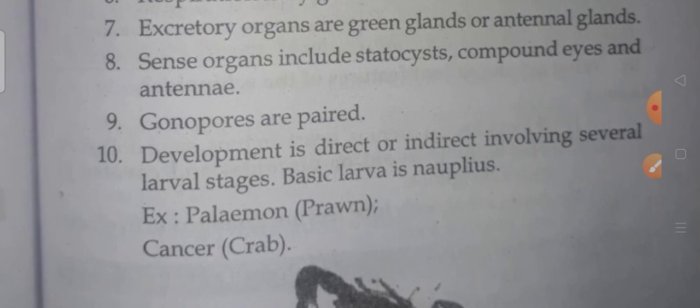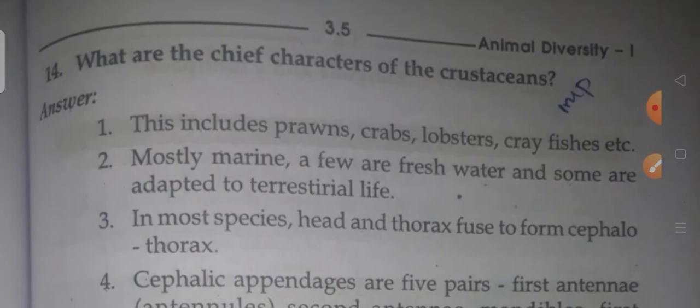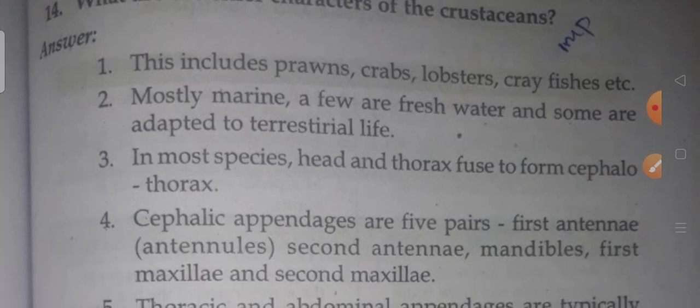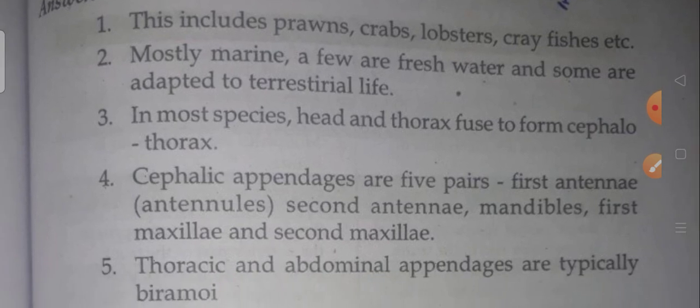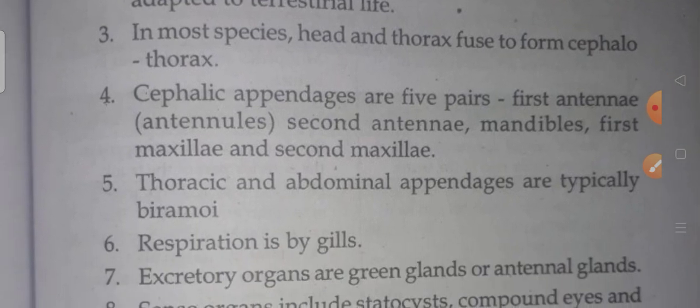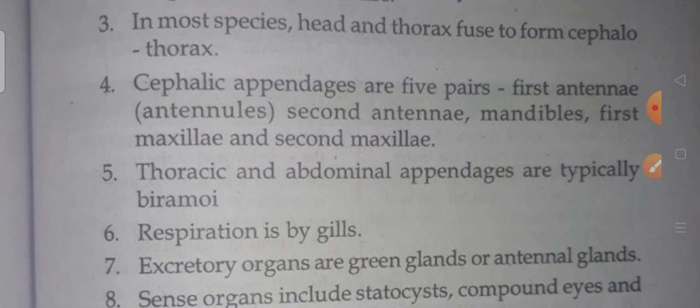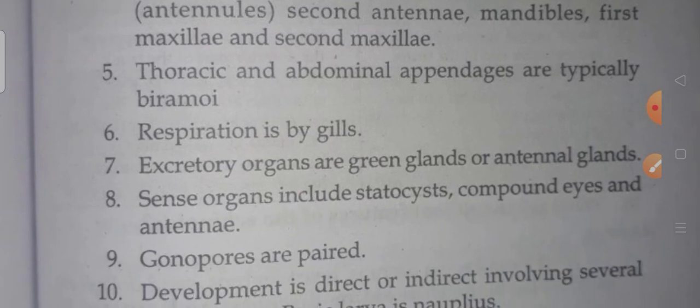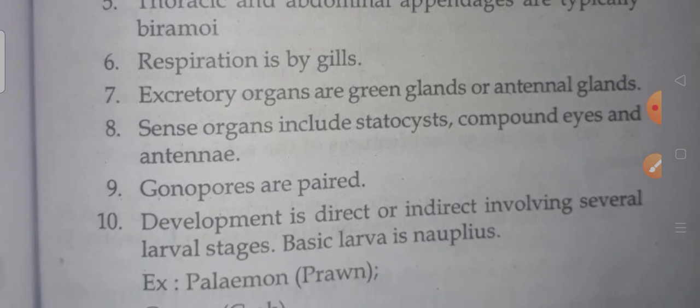Next, what are the chief characters of the crustaceans? Crustaceans include prawns, crabs, lobsters, crayfishes, etc. Mostly marine, a few are freshwater and some are adapted to terrestrial life. In most species, head and thorax fuse to form cephalothorax. Cephalic appendages have 5 pairs: first antennae or antennules, second antennae, mandibles, first maxillae and second maxillae. Thoracic and abdominal appendages are typically biramous. Respiration is by gills. Excretory organs are green glands or antennal glands.